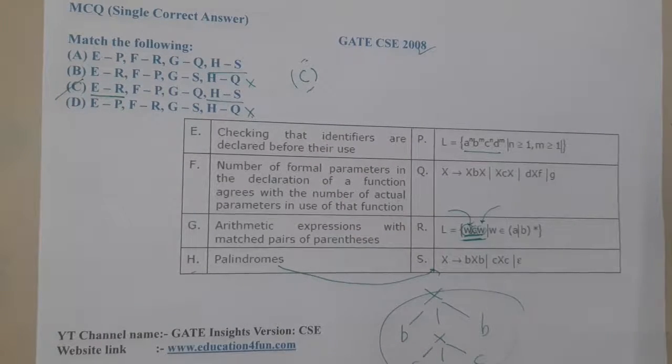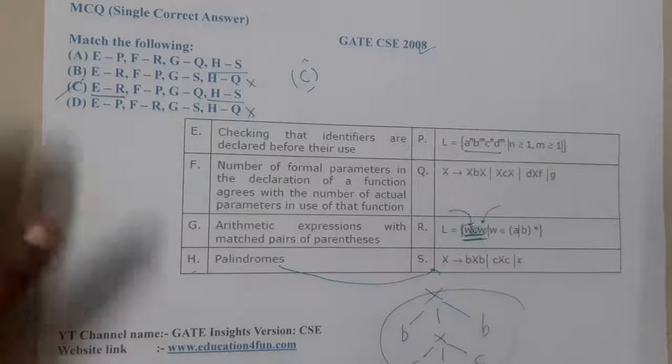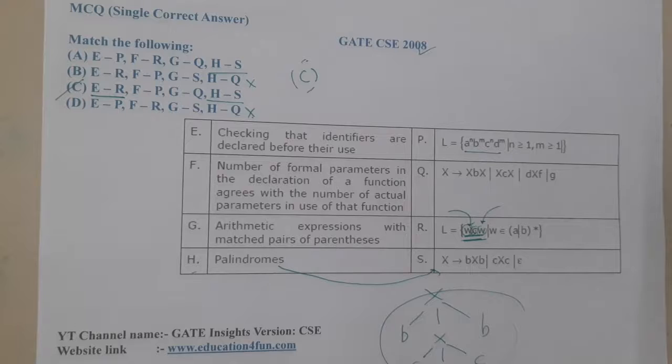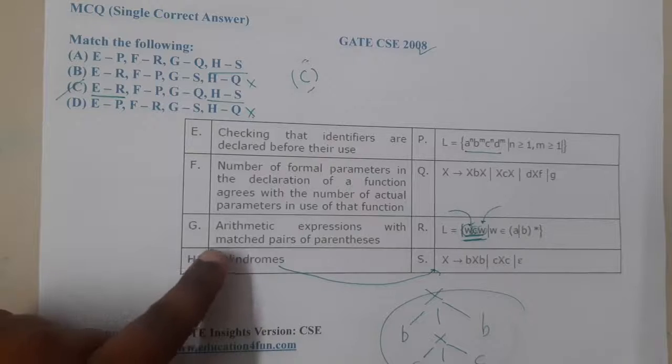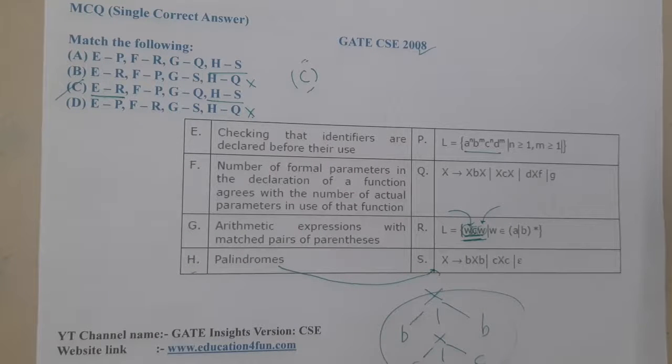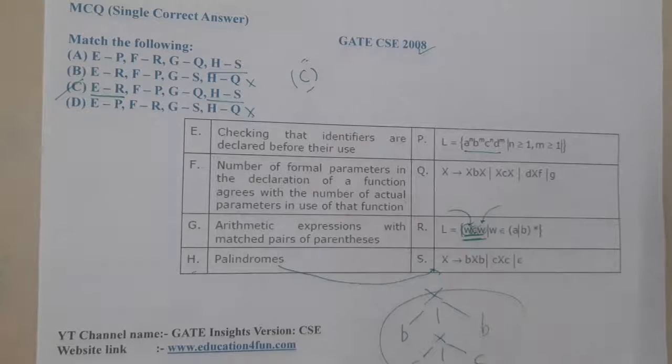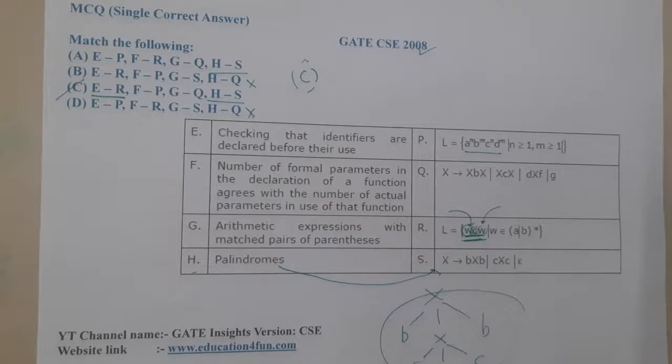This question is a bit out of the syllabus nowadays. G with Q is for sure, and the rest of the options are E with R. So E with R is done, and G with Q is the other option, guys. Arithmetic expression with matching pairs of parentheses is that. The other part is F, which they are saying is P. So what is F, guys? Number of formal parameters in the declaration of the function agrees with the number of actual parameters. Let us keep this question aside for a bit, guys. I'm a bit confused with this question.